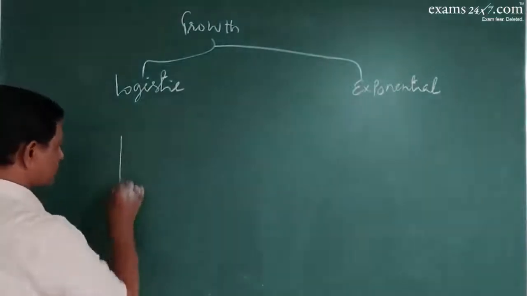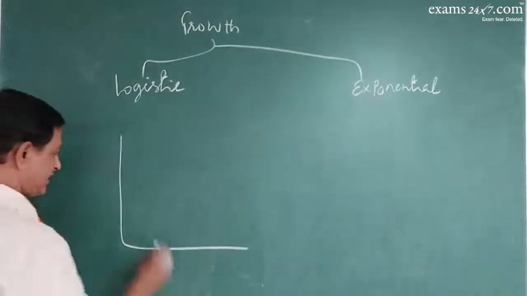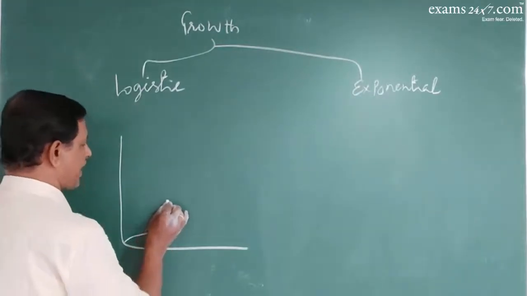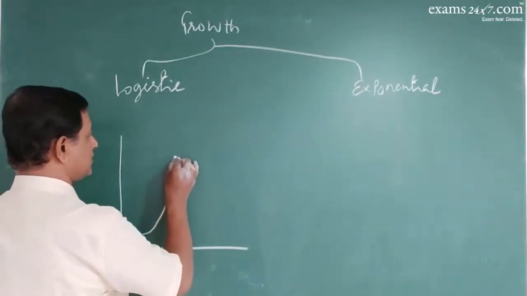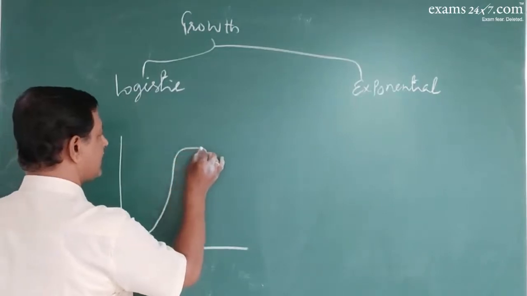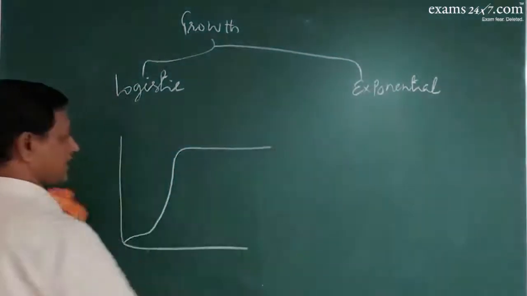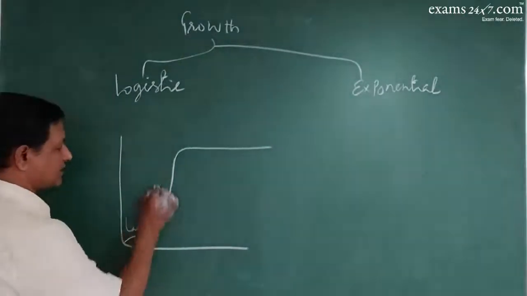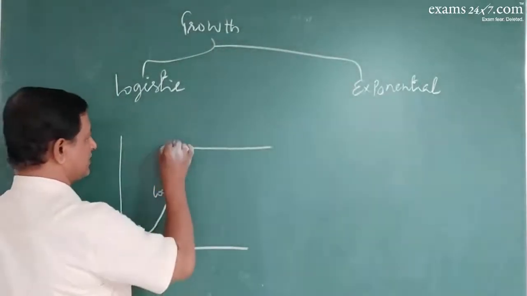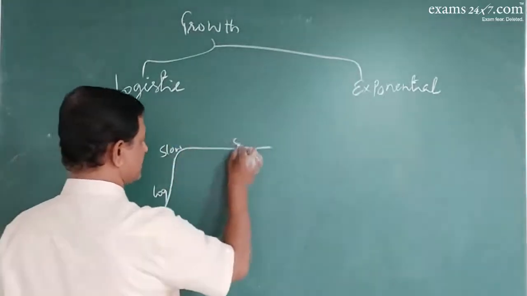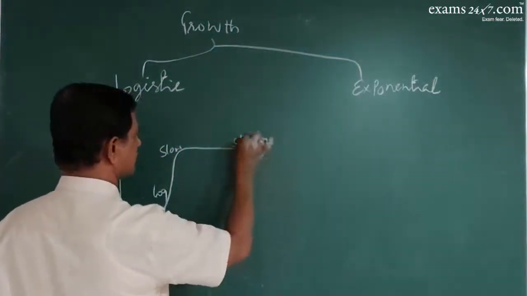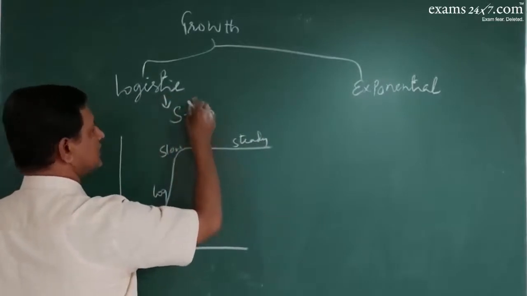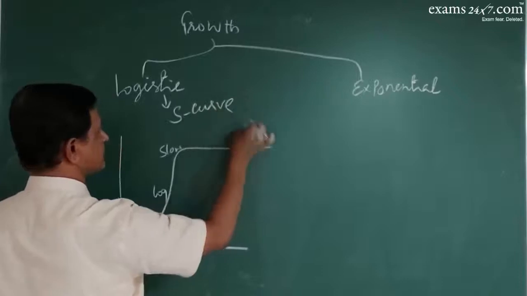So logistic growth means initially there will be a slow growth and then there will be a fast, rapid growth, then the growth will slow down and then that will maintain for a long period of time. So this is called lag phase, this is called log phase, this is called slow growth phase, this is called steady phase. So this shows S curve. This is called S curve.